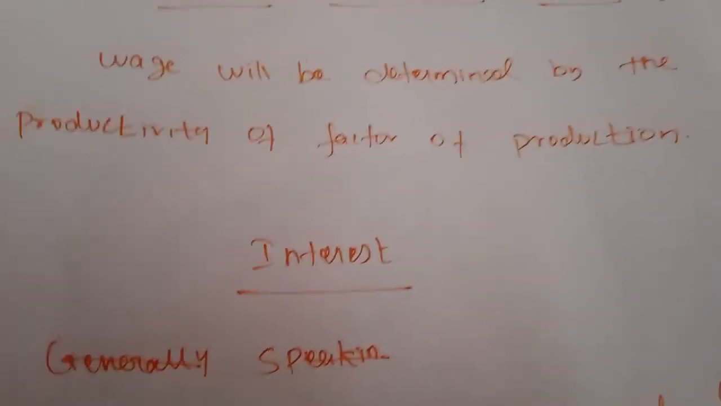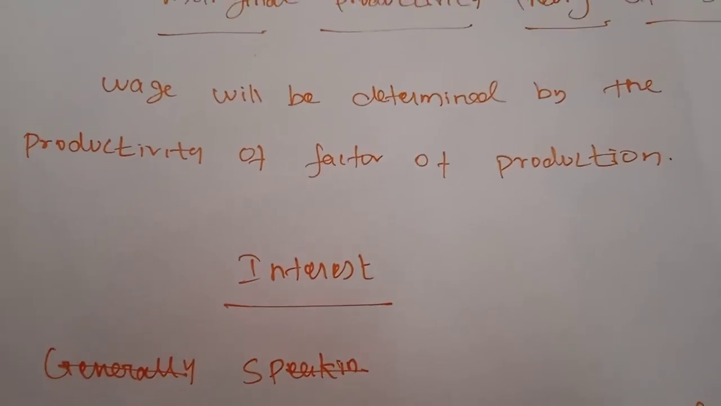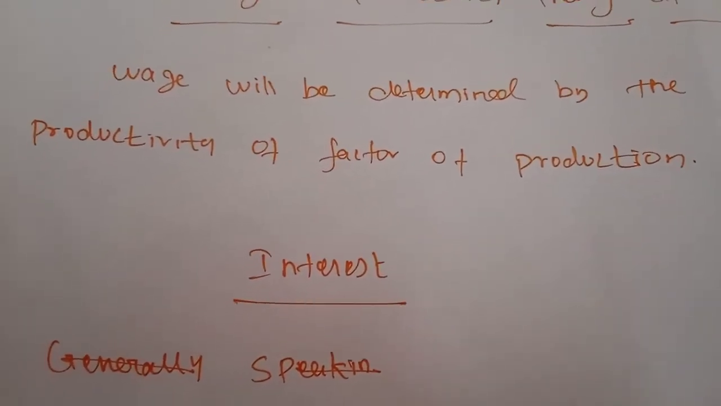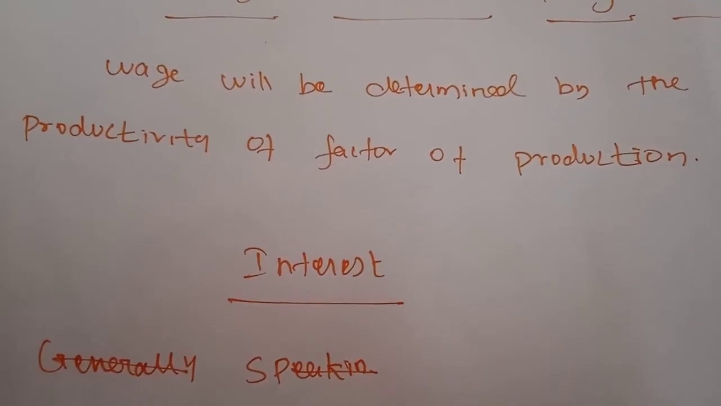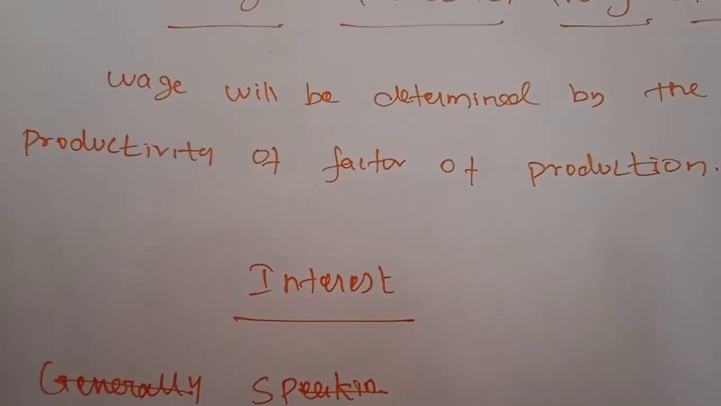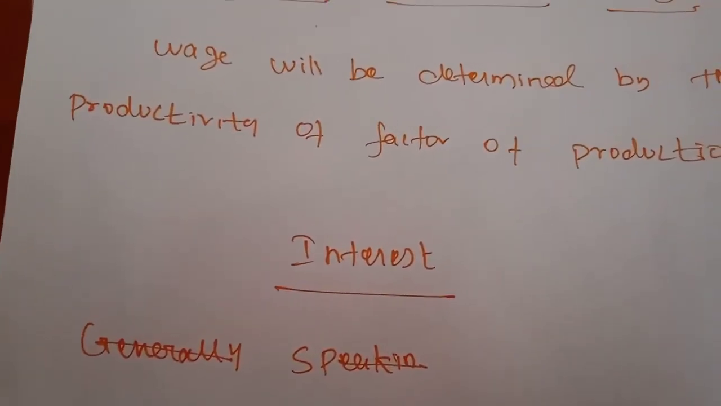So we have studied five types of theories for wages. First one is the subsistence theory of wages, next the standard of living theory of wages, next the wage fund theory of wages, next the residual claimant theory of wages, and after that the marginal productivity theory of wages.